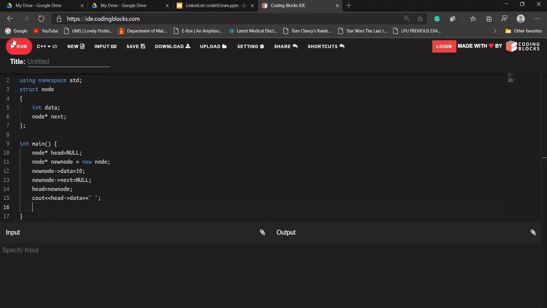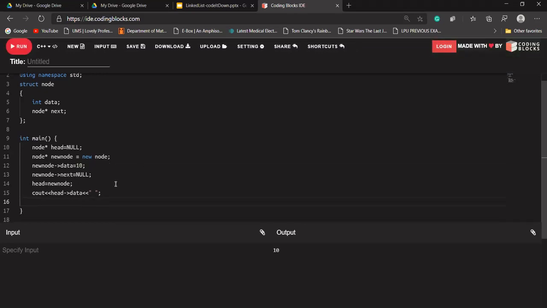Let's try to run this code whether 10 is being printed or not. It should print 10. Yes, it means we are doing it right. So instead of writing this code every time we want to add something, let's make a function for this, so that if we want to add something into our linked list, it is added by that function.